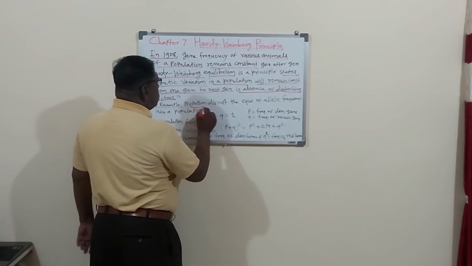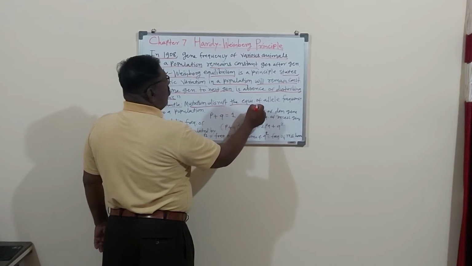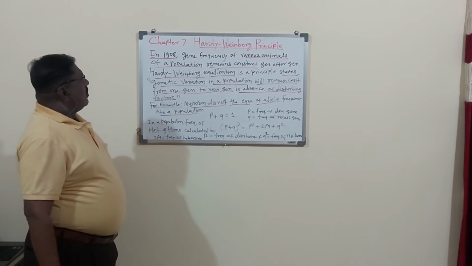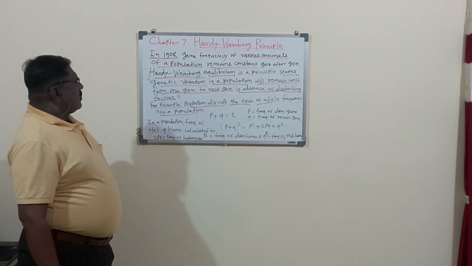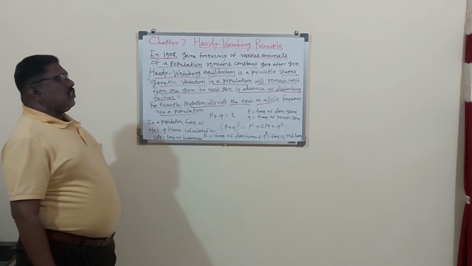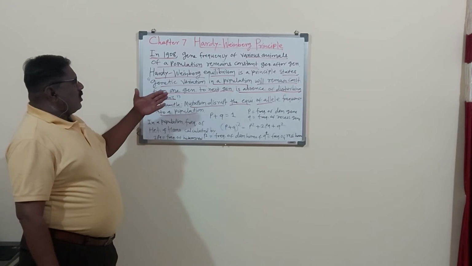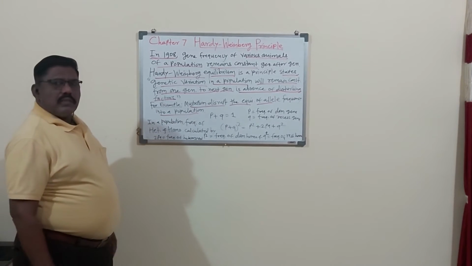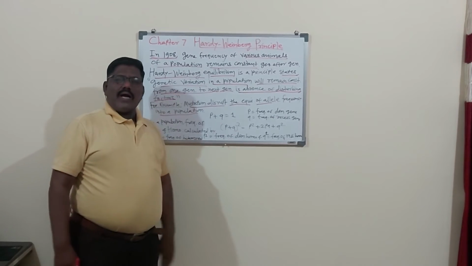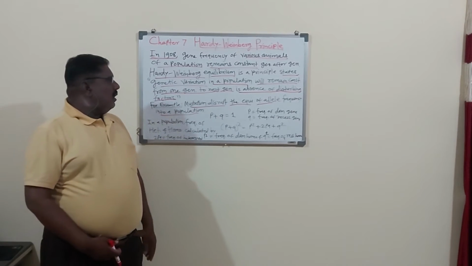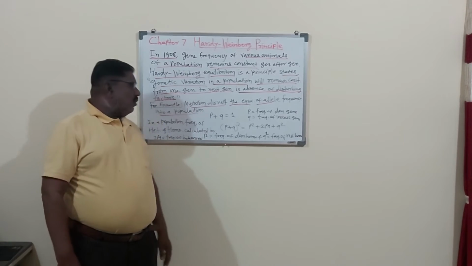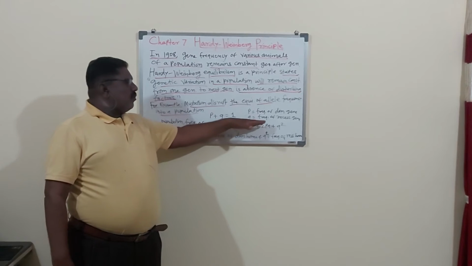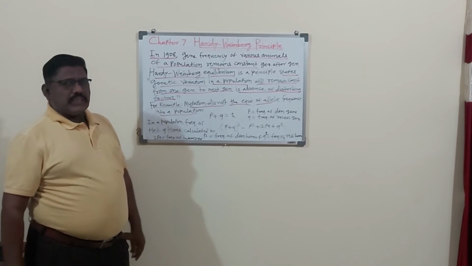For example, for understanding this principle, mutation disrupts the equilibrium of allele frequency in a population. Now, for calculating the frequency of dominant gene or frequency of the recessive gene, Hardy-Weinberg gave a formula. With the help of that formula, we can calculate the frequency of dominant genes or the frequency of recessive genes.